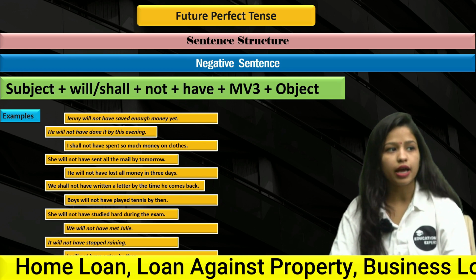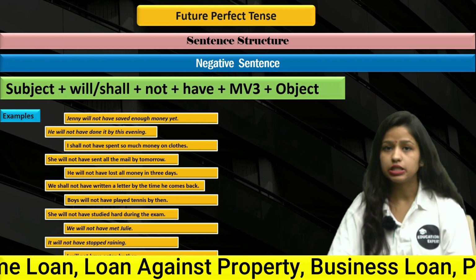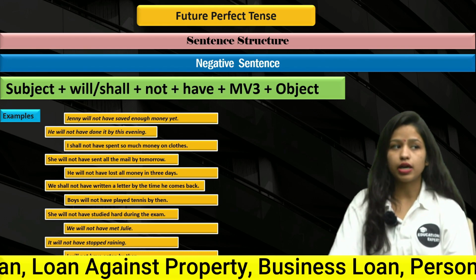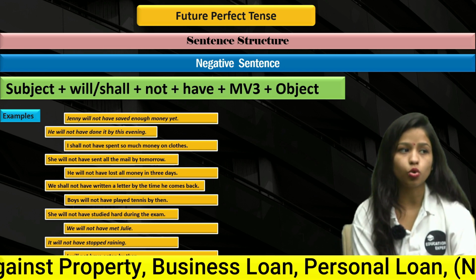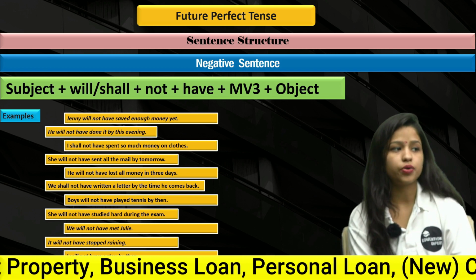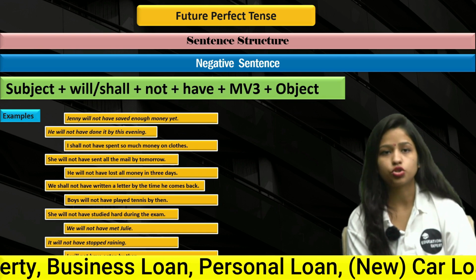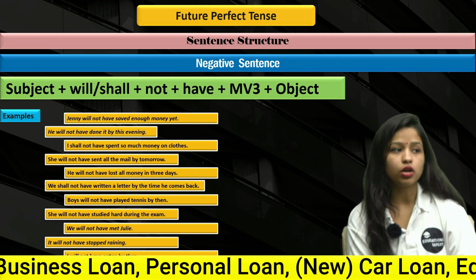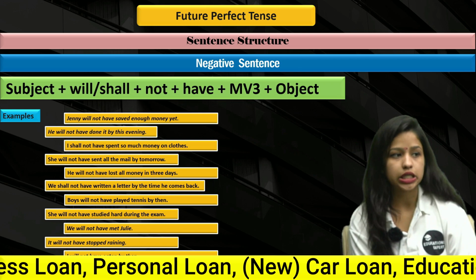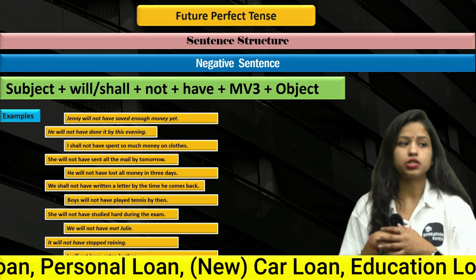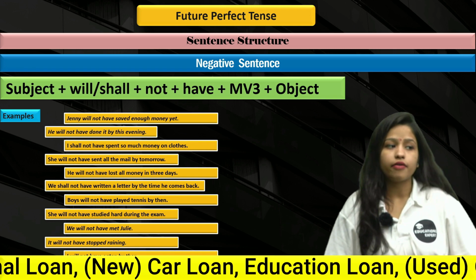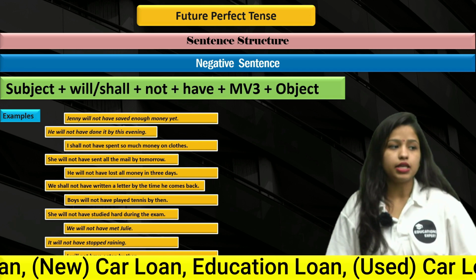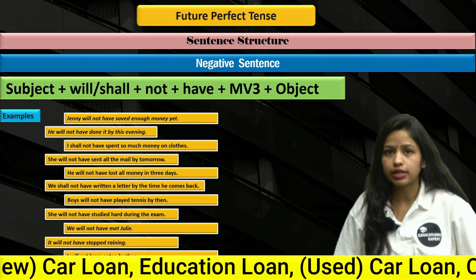Jenny will not have saved enough money yet. He will not have done it by this evening. I shall not have spent so much money on clothes. She will not have sent all the mails by tomorrow. He will not have lost money in 3 days. We shall not have written a letter by the time he comes back. Boys will not have played tennis by then. She will not have studied hard during the exams.